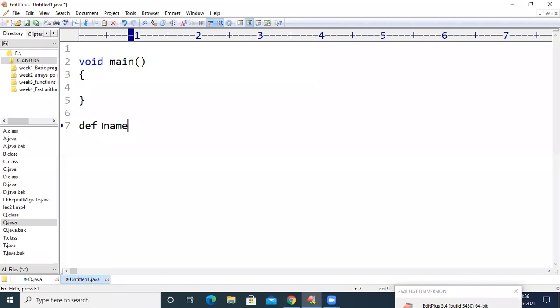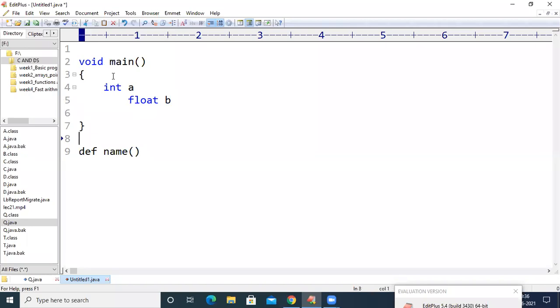See here, in Python it does not need any return type, because there are no data types such as integer, floating point, character, etc. In Python, the data type of the variable is defined by the value assigned to that variable. Here, if you want to declare an integer variable, you have to use int a. If you want to declare a floating point variable, you have to use float b, etc.